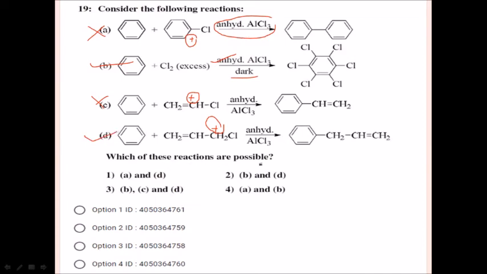Which of these reactions are possible? So A and D, which is showing A and D? Yes, option number 1. B and D, option number 2 is correct option, students. B and D. Option number 2 is correct option, students.